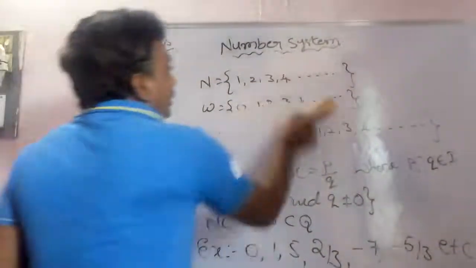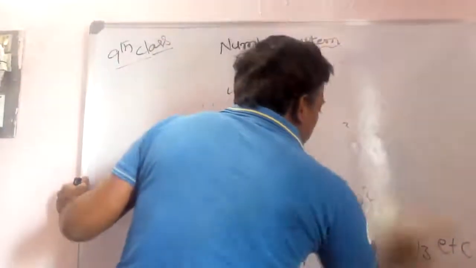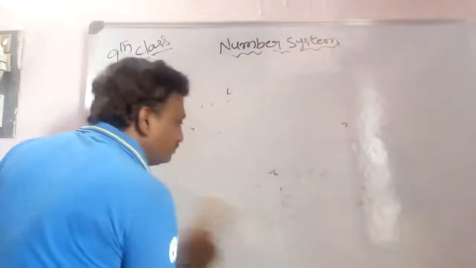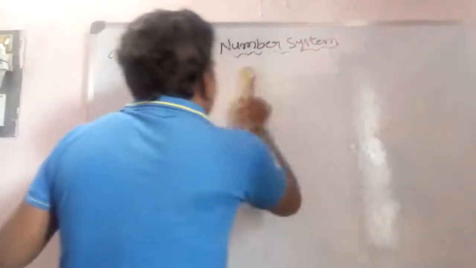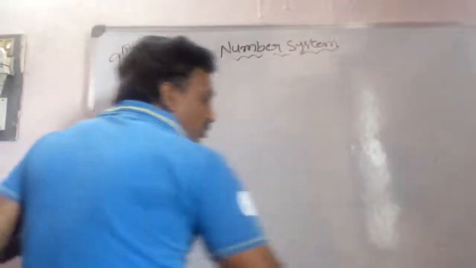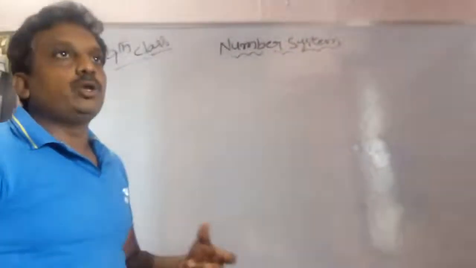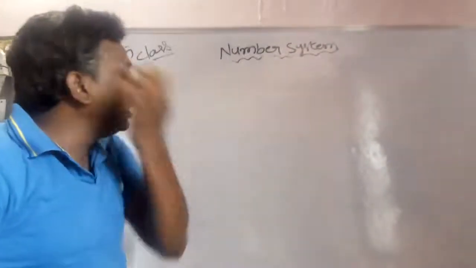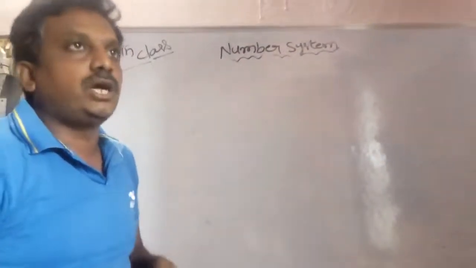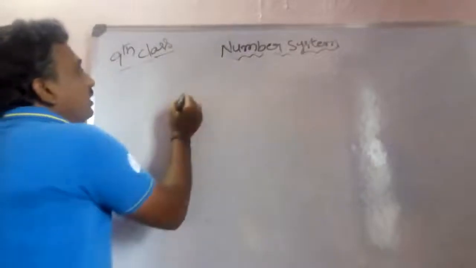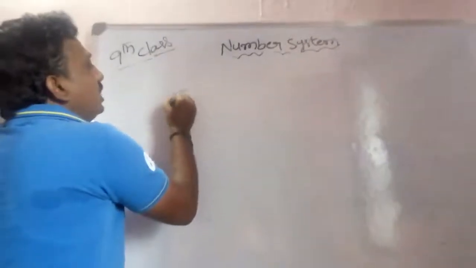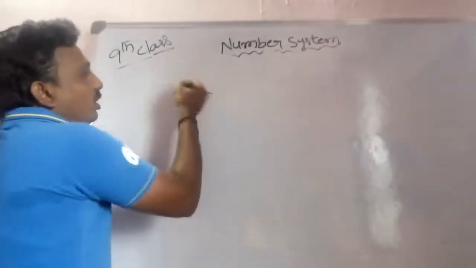Next, irrational numbers. Simply we can say irrational numbers have the same definition. You know the rational number definition: rational numbers are in the form of p by q, where p and q are integers and q is not equals to 0.